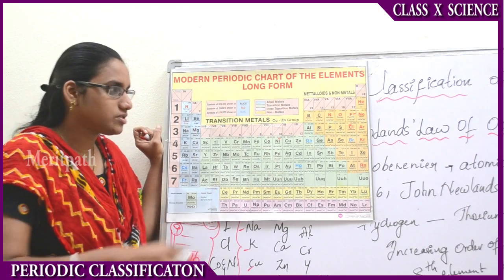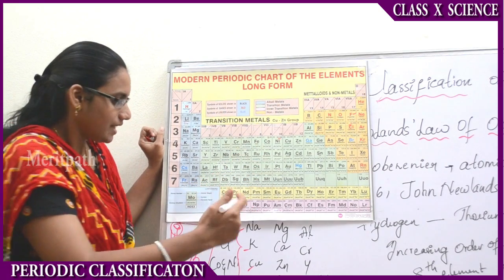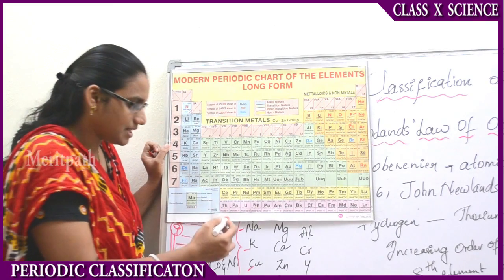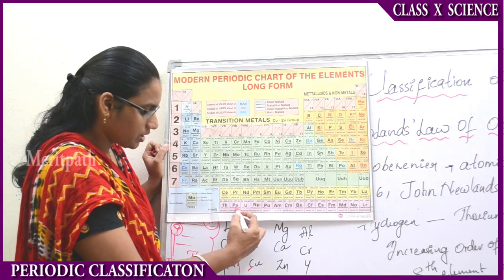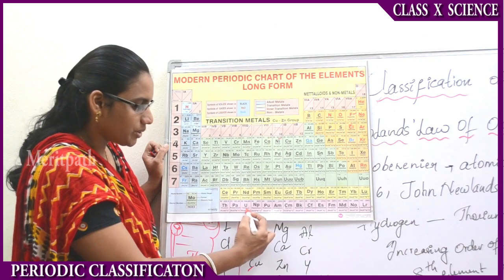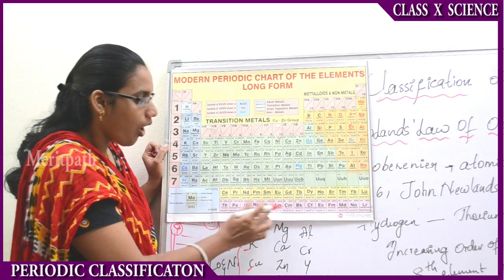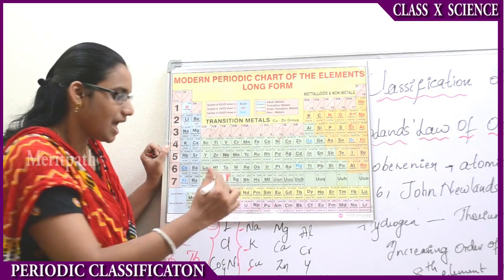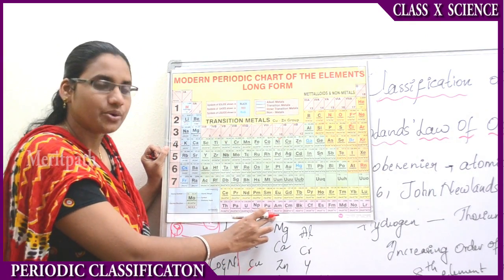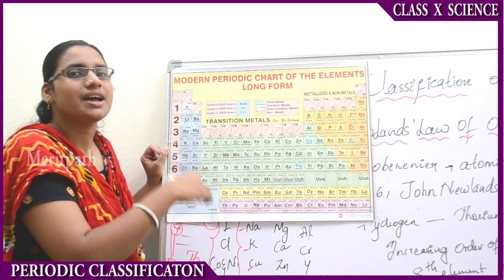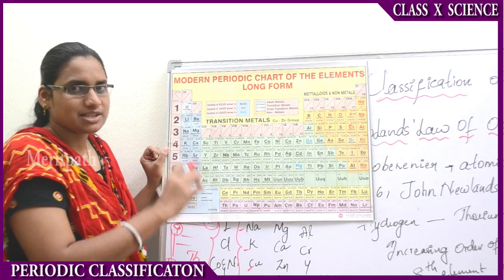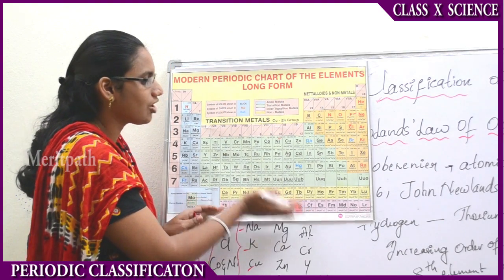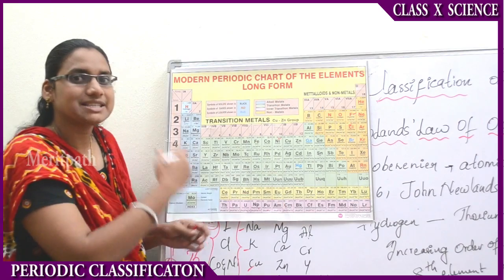The disadvantage of Newland's law of octaves is that the newly discovered elements, such as thorium, and after thorium, platinum, uranium, neptunium, plutonium, all these elements discovered after Newland's law of octaves do not follow the rule of the law of octaves. This is the drawback of Newland's law of octaves, as these do not follow the counting of 7.